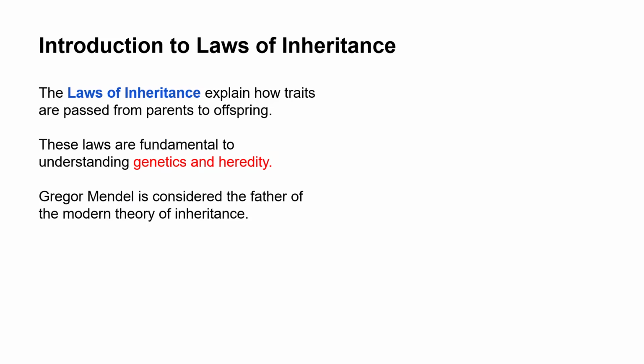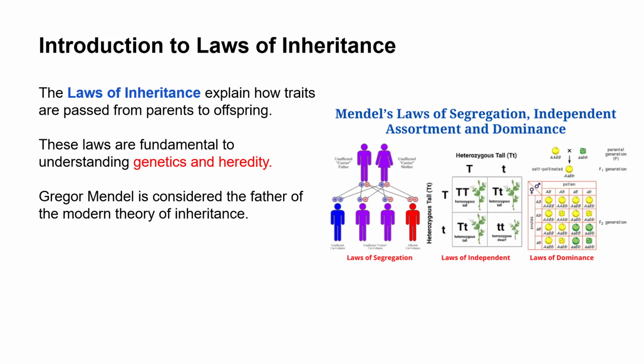Gregor Mendel is considered the father of the modern theory of inheritance. In fact, he is also considered the father of genetics. These are the laws that we are going to look at in this video: the law of segregation, the law of independent assortment, and then the law of dominance. So these are the three things we are going to look at in this video.